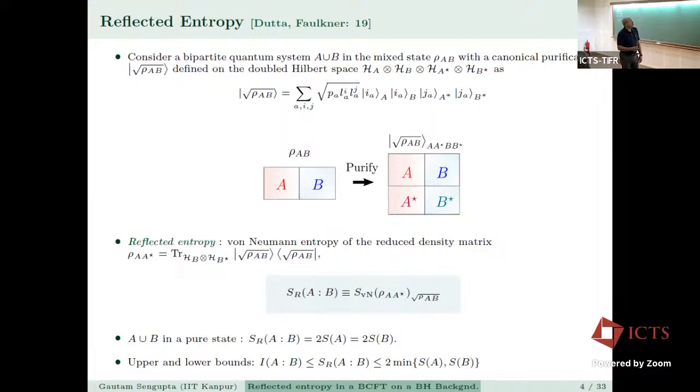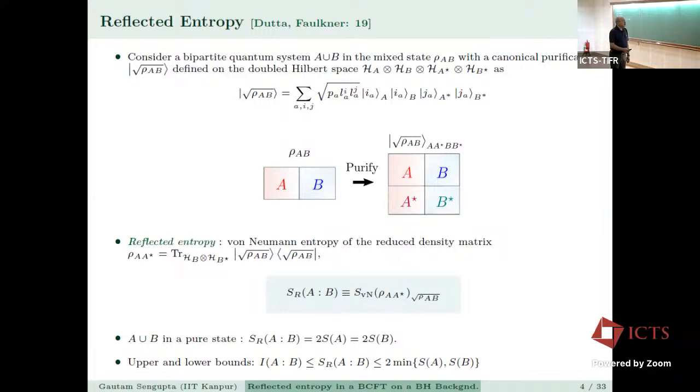So you consider a bipartite quantum system, A union B, in a mixed state rho AB with a canonical purification, the square root of rho AB, which Pratik also described in his talk in the morning on entanglement negativity, which is defined on the doubled Hilbert space, H_A cross H_B, H_A star cross H_B star. So this is a pure state. It's a canonical purification, and typically it has a structure like this, and this is the diagram. So it's a purification to this root rho AB.